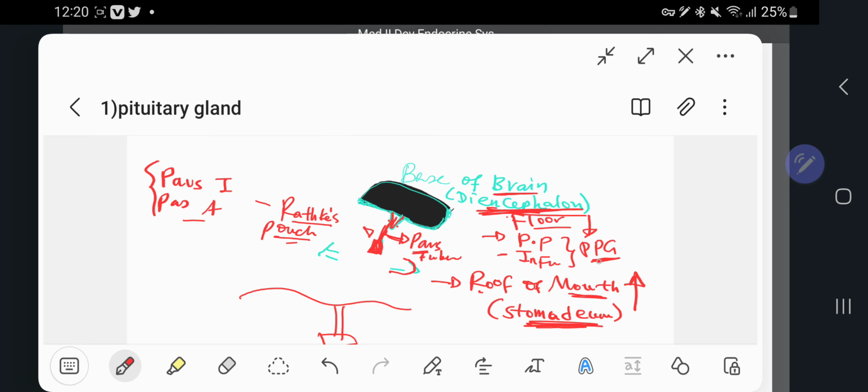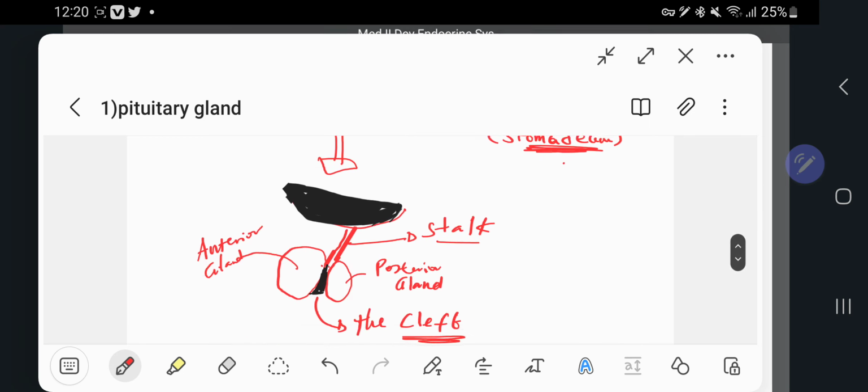These are the posterior pituitary gland, and these are the anterior pituitary gland. What's remaining? Pars tubularis. It develops at the end of the stage, when Rathke's pouch separates from the roof of the mouth and connects with the downgrowth of the floor of the diencephalon. So it forms part of the anterior pituitary gland. This is how things develop.